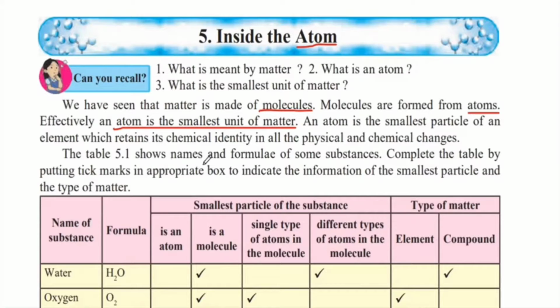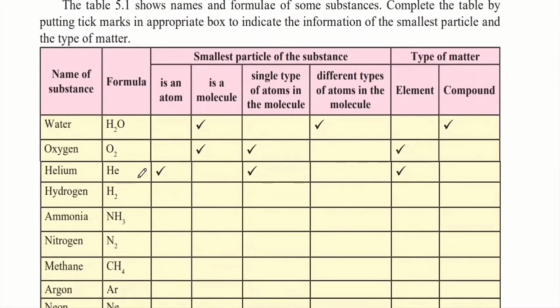The following table shows the names and formulae of some substances. Complete the table by putting tick marks in the appropriate box to indicate the information of the smallest particle and the type of matter. So here we have been given a table which comprises the name of the substance, its formula, and the smallest particle of the substance, whether it is an atom, a molecule, a single type of atom in the molecule, or different types of atoms in the molecule. So we have to classify these, and also the type of matter, whether it is an element or a compound.